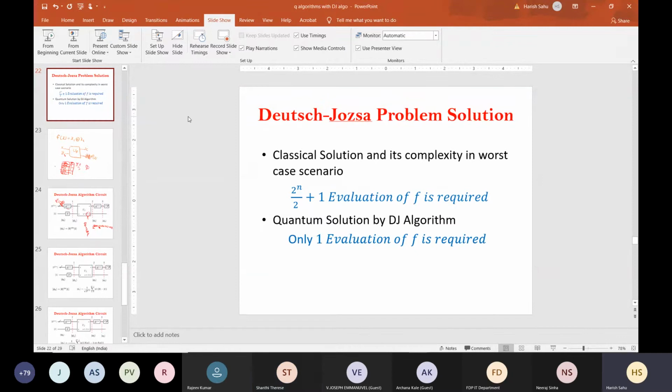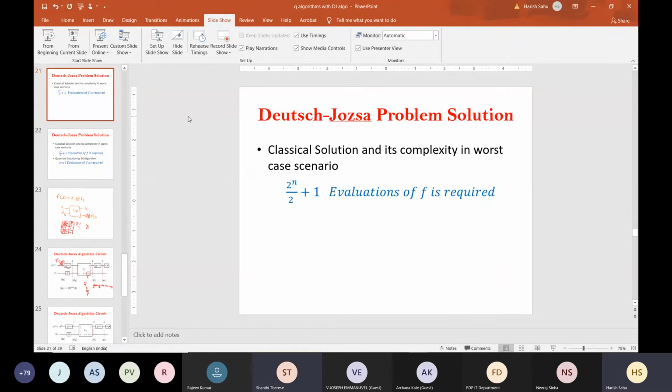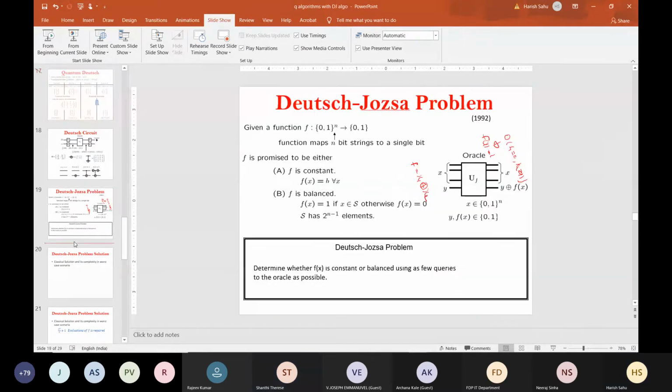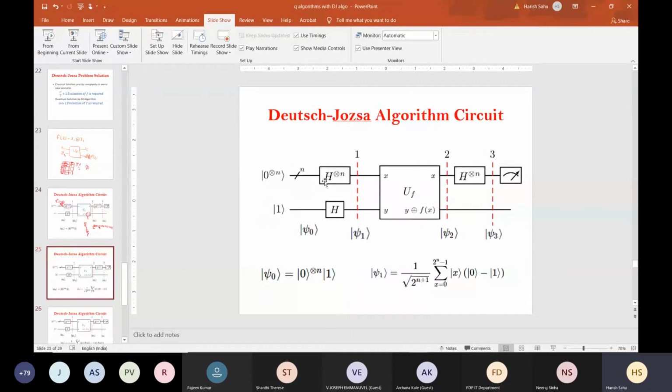The function is either constant or balanced, and you want to determine that. Here the other things were constant. The only thing that changes is this oracle. What this oracle does here is it gives y XOR f(x). The other part is the standard part of this algorithm.